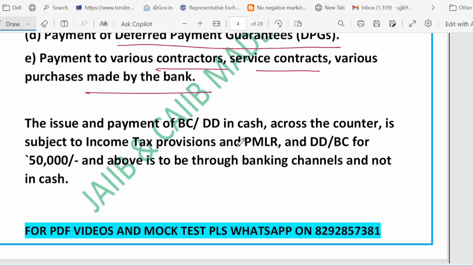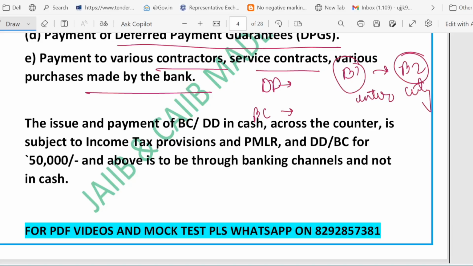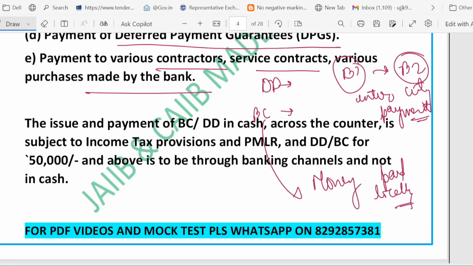Now let's look at the key difference in simple terms. If you compare DD and BC, DD means money moves from one branch to another, and this is mostly used for intercity payment, between two cities. Now what is BC? BC means money is paid locally, usually within the same city, often on the bank's behalf. So BC means money paid locally. DD means intercity payment, right?